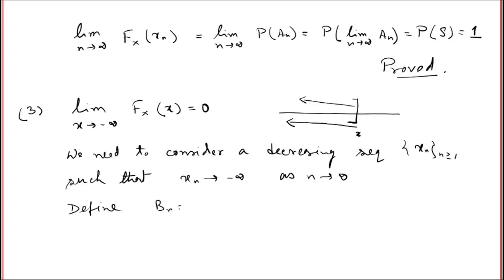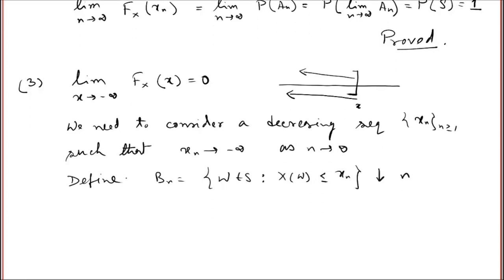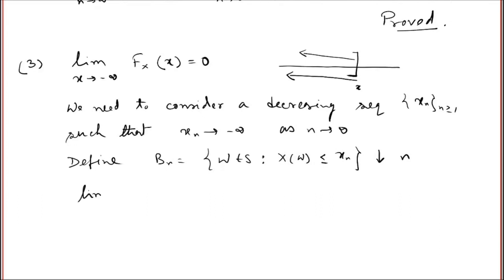Show that this is a decreasing sequence of events, and also that the limit of B_n as n goes to infinity is equal to phi, the null set, and then just proceed like before and you have the result. So complete it.